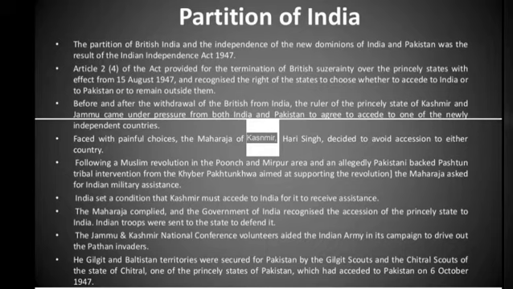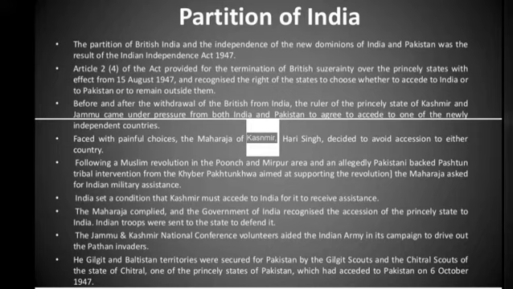Faced with painful choices, the Maharaja of Kashmir, Hari Singh, decided to avoid accession to either country, meaning that he didn't want to join any of them. Following a Muslim revolution in the Poonch and Mirpur area and an allegedly Pakistani-backed Pashtun tribal intervention from Khyber Pakhtunkhwa aimed at supporting the revolution, the Maharaja asked for Indian military assistance. India set a condition that Kashmir must accede to India for it to receive assistance.